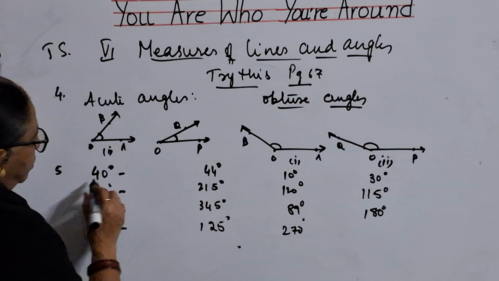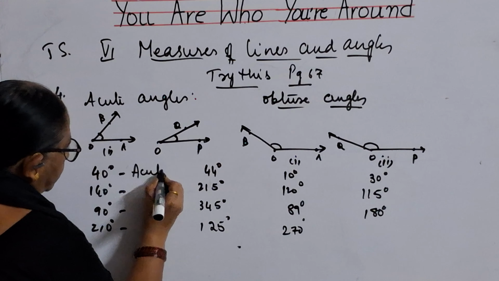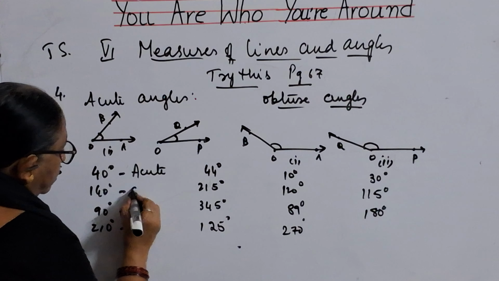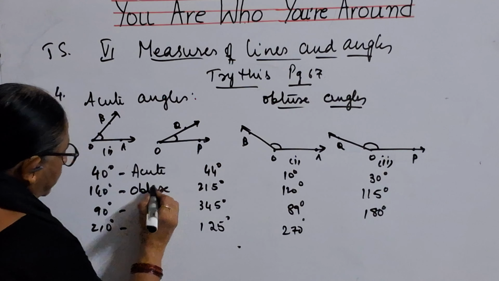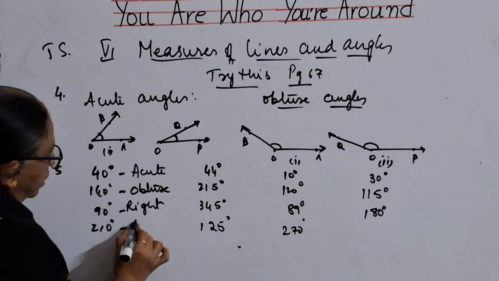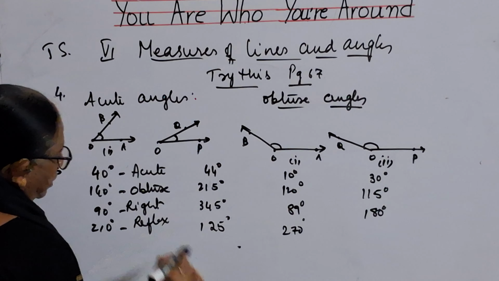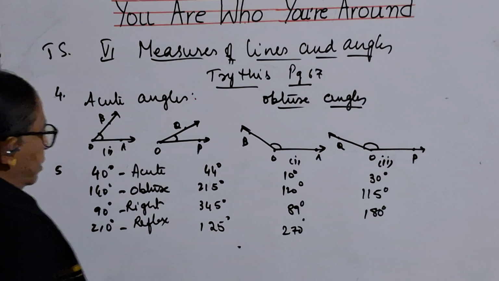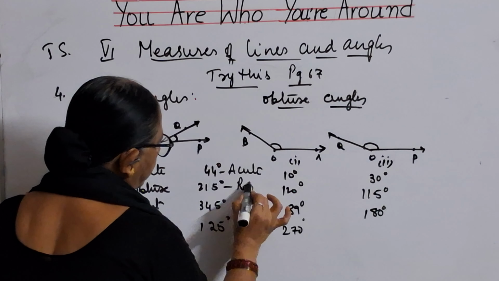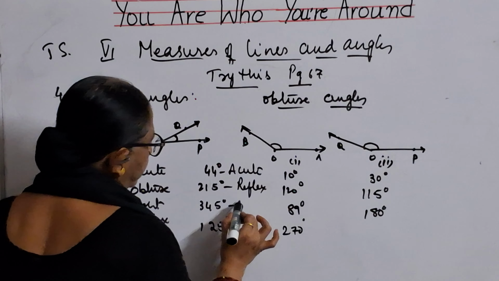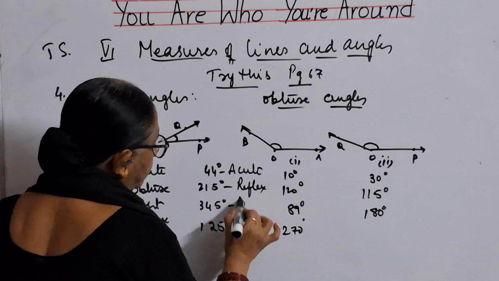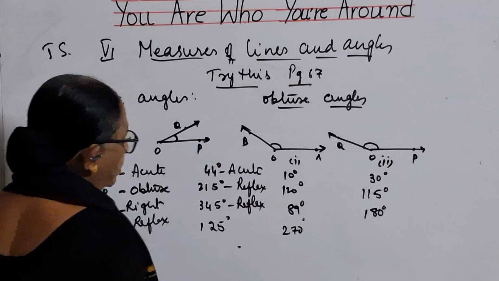So 40 between 0 and 90, so it is acute angle. 140 above 90 and below 180, this is obtuse angle. And 90 degrees is right angle. 210 will be a reflex angle. More than 180, reflex angle. So 44 will be an acute angle. 250 will be a reflex angle. 345, 360 is the complete angle. So this is also considered as a reflex angle.